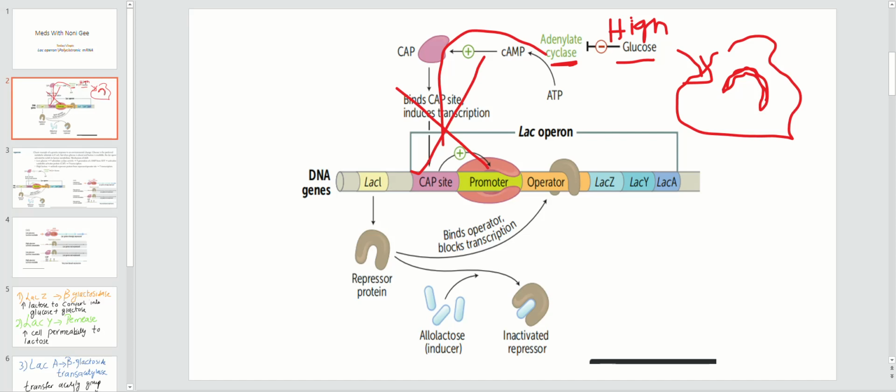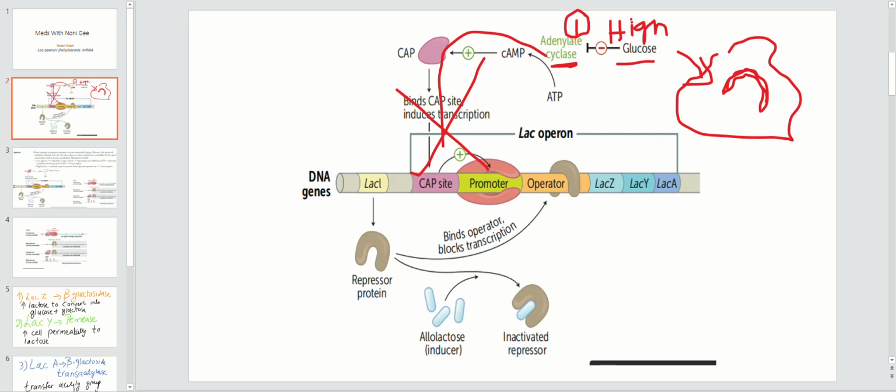That is one point. Number one, when the E. coli has high glucose, it causes inhibition of the adenyl cyclase, and this CAP protein activation, all this process will be knocked out. Second thing, when there is high glucose, the LacI gene will synthesize the repressor protein, and this repressor protein goes and binds to the operator site, so there will be no activation of this Lac operon, right?